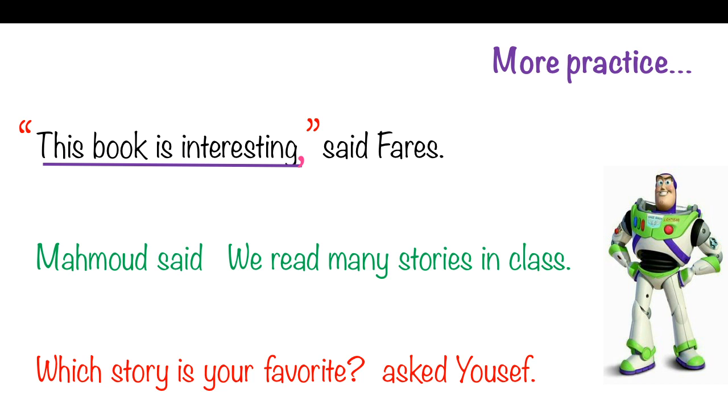Next sentence. Mahmoud said, we read many stories in class. What did Mahmoud say? We read many books in class. Very good. Put them in the quotations. What about the comma? When the quotations come second, comma is before.